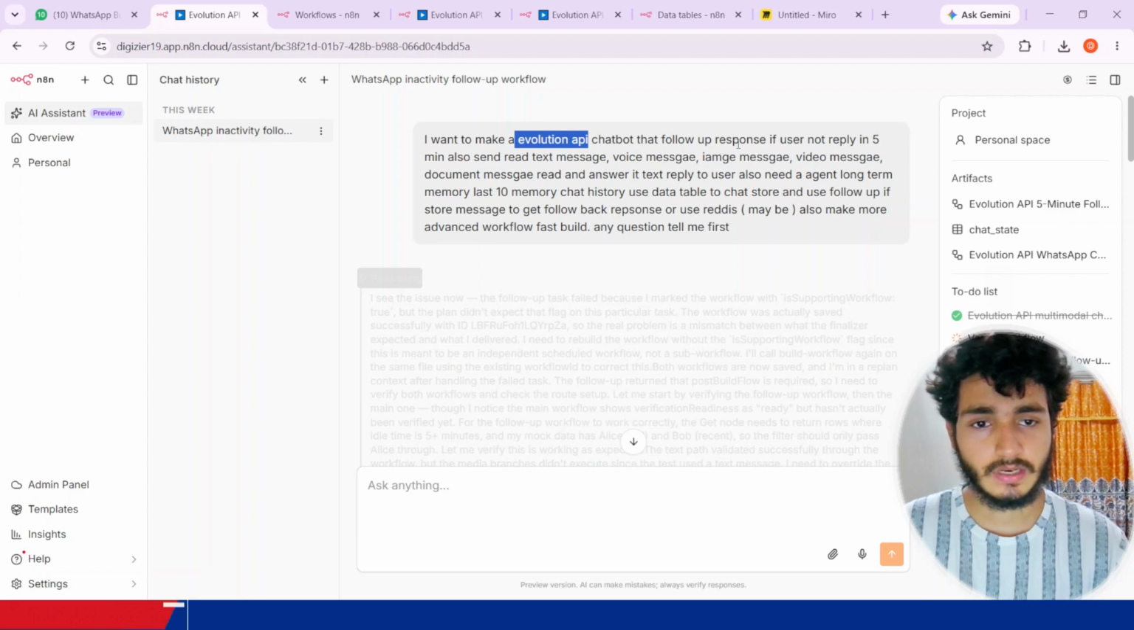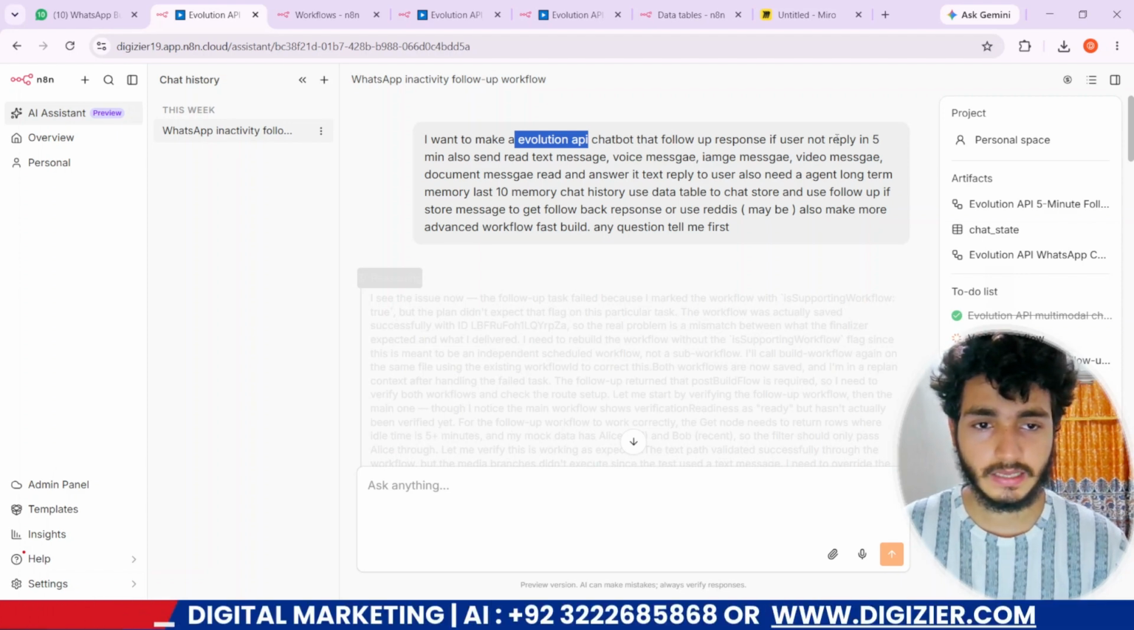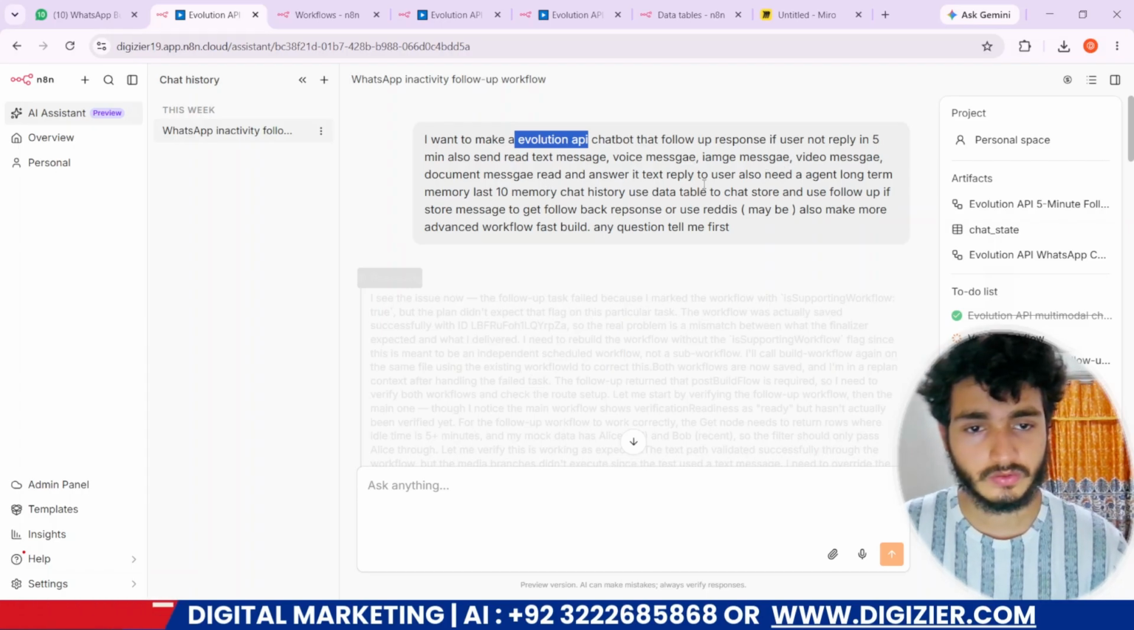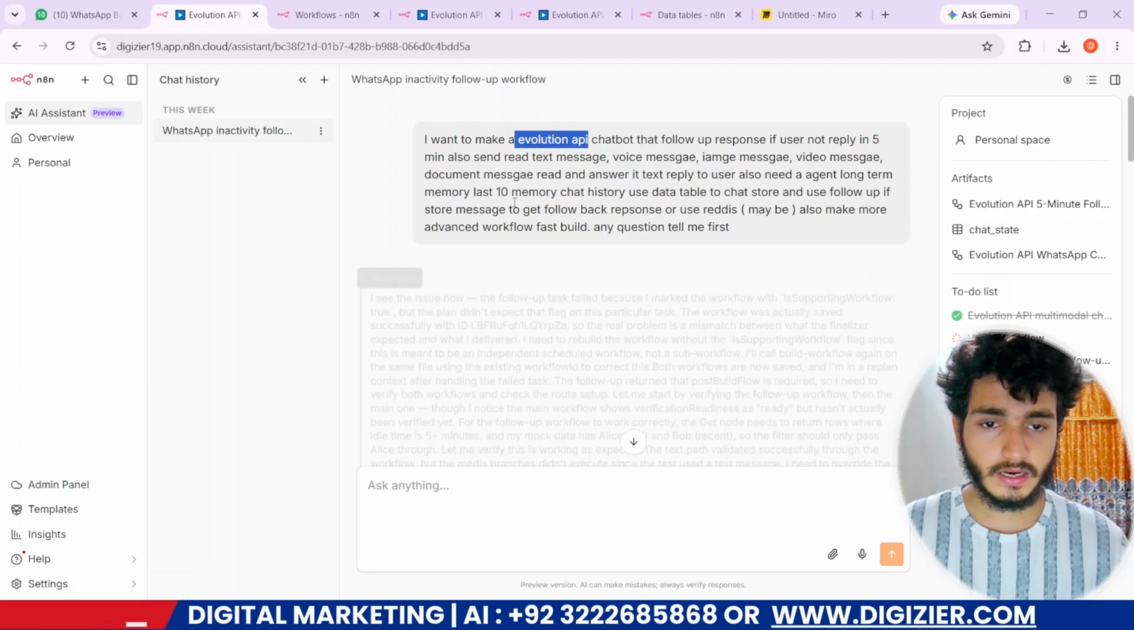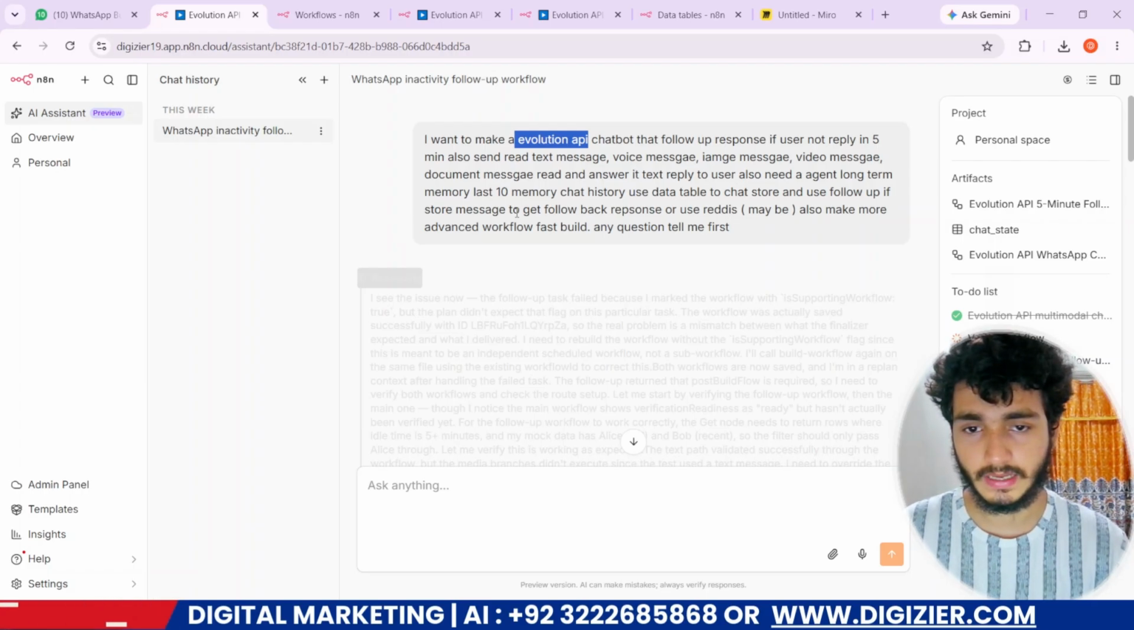An Evolution API chatbot that follows up with a response if the user does not reply in 5 minutes. It should also send text messages, voice messages, image messages, and document messages, and read and answer the user's replies. It also needs agent long-term memory, the last 10 messages of chat history. Use a data table to store chats and follow-up messages to get a follow-up response. Maybe also make an advanced workflow fast, and you can ask me any questions.